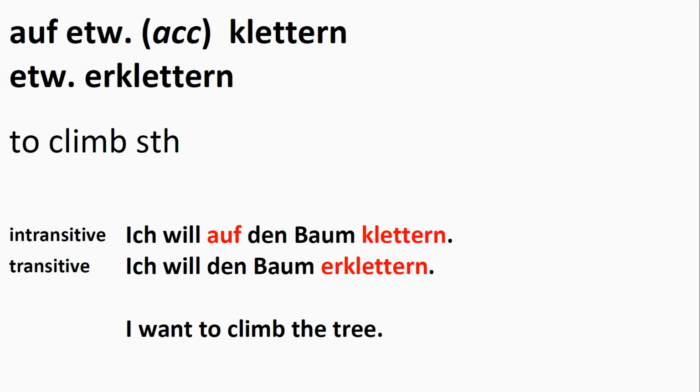Then we have auf etwas klettern or etwas erklettern. It means to climb something. So, with the intransitive auf etwas klettern we have ich will auf den Baum klettern. With the transitive verb we have ich will den Baum erklettern. They both mean I want to climb the tree. So the intransitive verb needs the preposition auf den Baum klettern. The transitive verb just takes the direct object, den Baum erklettern.